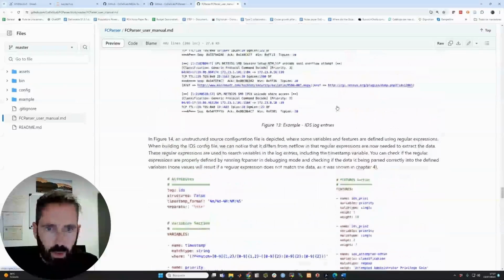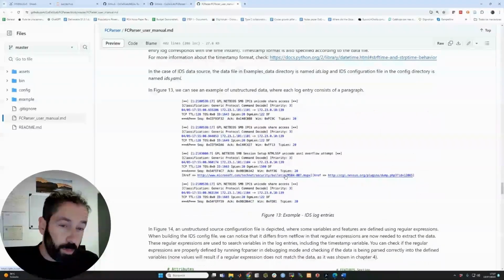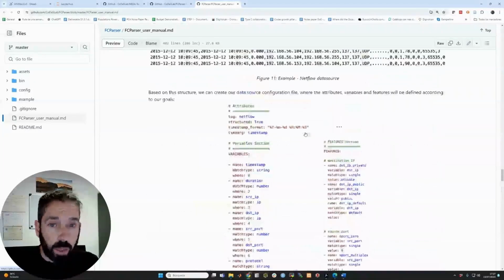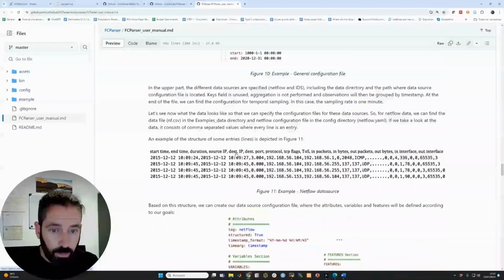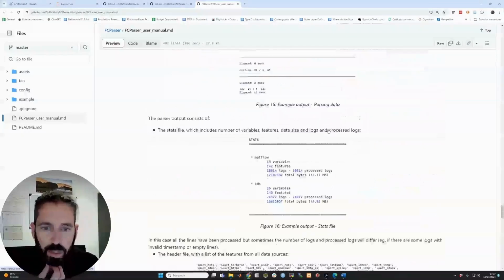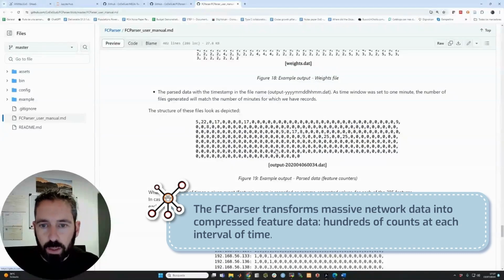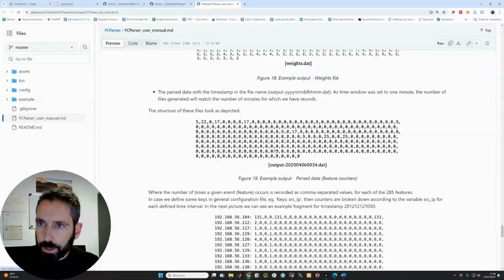So imagine that your original information is like this, or it could be traffic in the form of logs like this, or any other form of information, as I was saying. So at the end of the day, we are going to transform that into a set of counters like this one. So a vector of values for a number of features. In particular, we typically use a large number of features to characterize very accurately the information in the original stream.